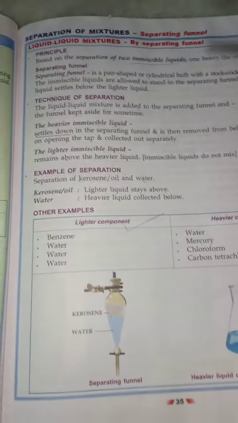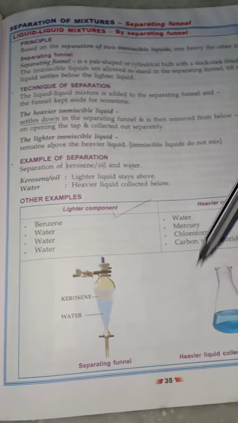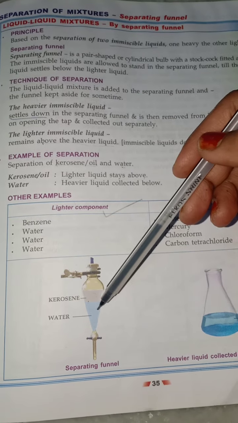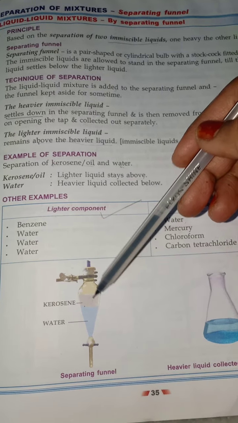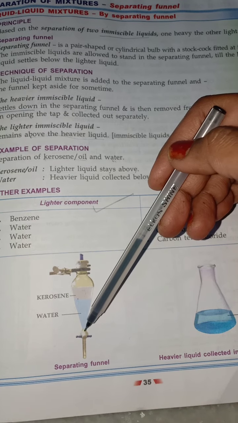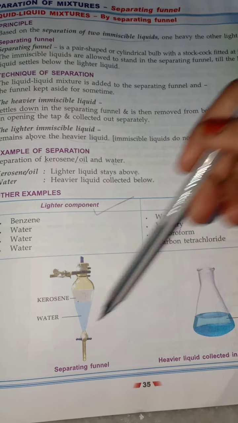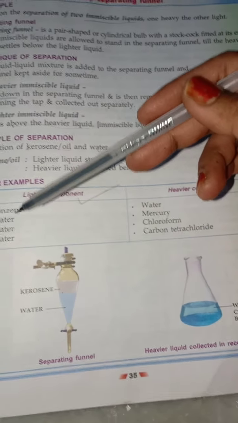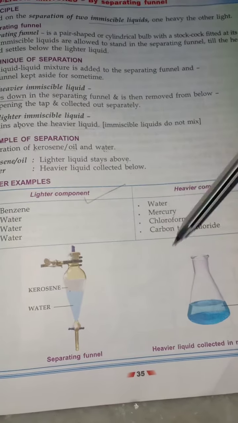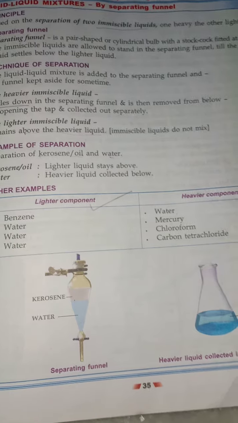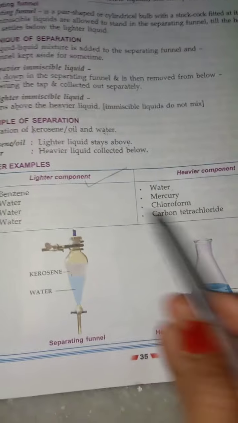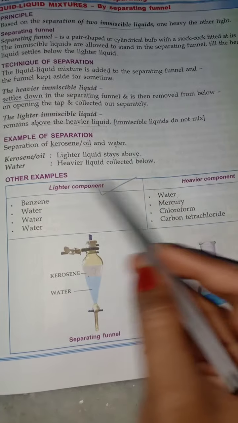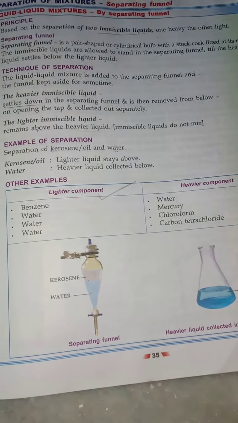Then we have separation of mixtures of immiscible liquids. We have taken a separating funnel where the immiscible liquids are present, and with the help of a stopper we can remove the bottom layer and slowly collect it in the receiver. In that way we can see that the heavy one generally settles at the bottom and the lighter one settles at the top. So you must remember which is the heavier and which is the lighter one. The differentiation has been given in this.